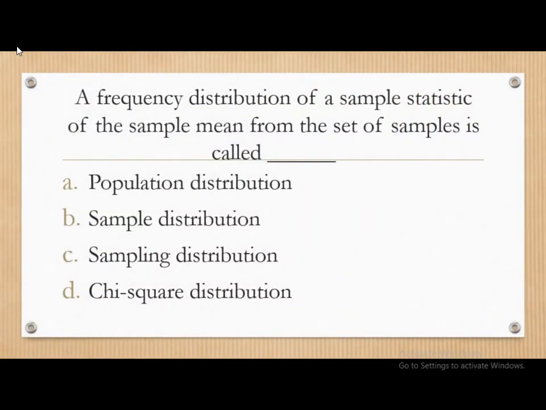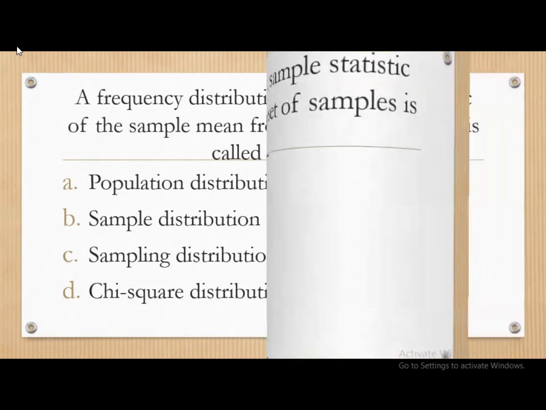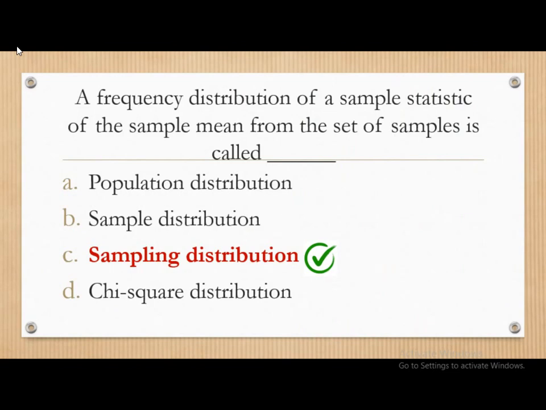Next question: a frequency distribution of a sample statistics of the sample mean from the set of samples is called as dash. So whether it is population distribution, sample distribution, sampling distribution, or chi-square distribution. You can pause the video and think of the answer, and the correct answer is sampling distribution. So a frequency distribution of a sample statistics of the sample mean from the set of samples is